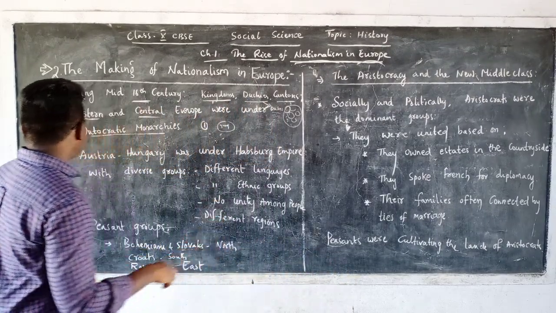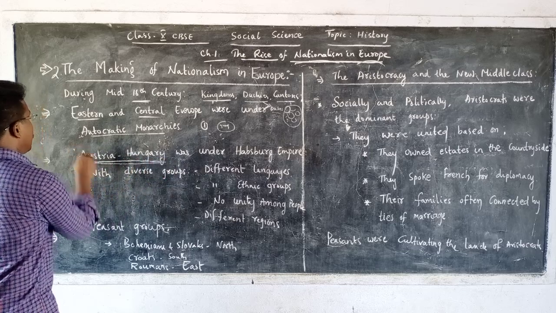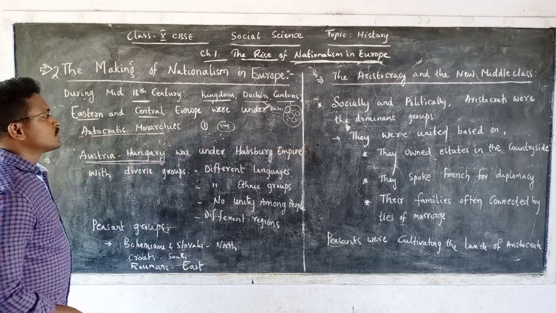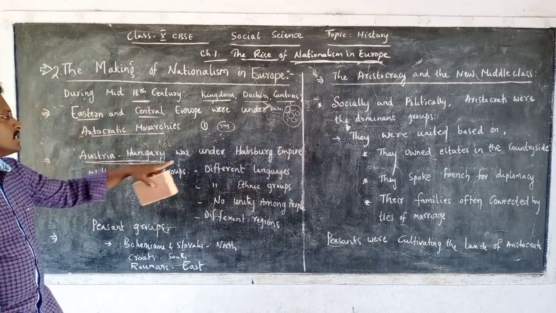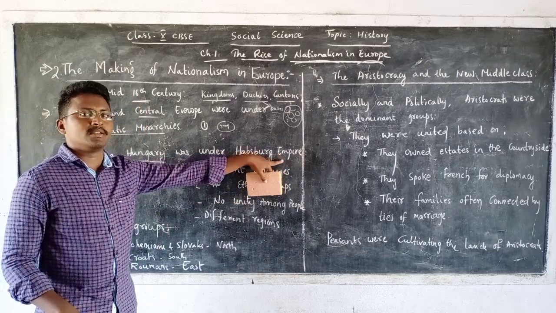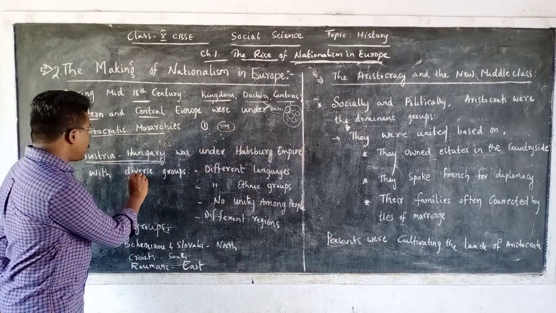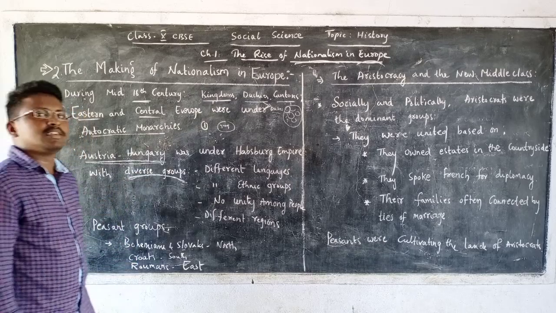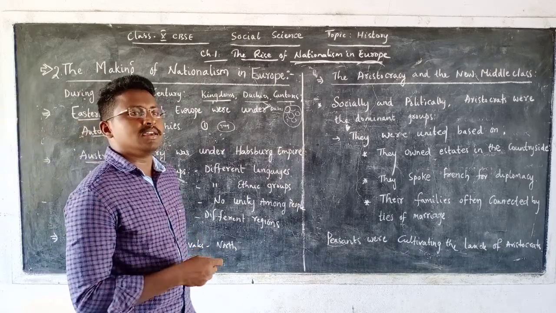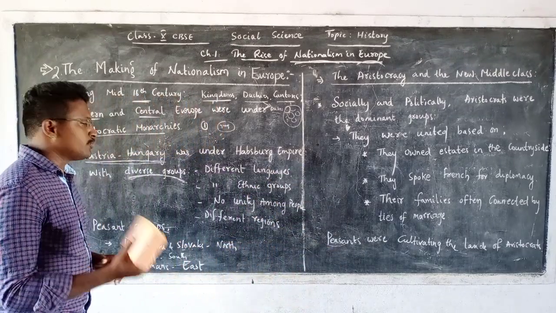One of the largest empires was Austria-Hungary, and it was ruled by the Habsburg Empire. Austria and Hungary were under the control of the Habsburg Empire. At the same time, Europe was made up of a diverse group of people. You cannot see common people, or people who share common things. They were all a diverse group of people.